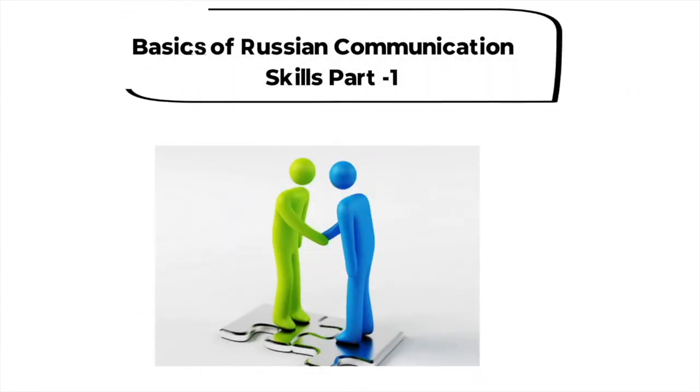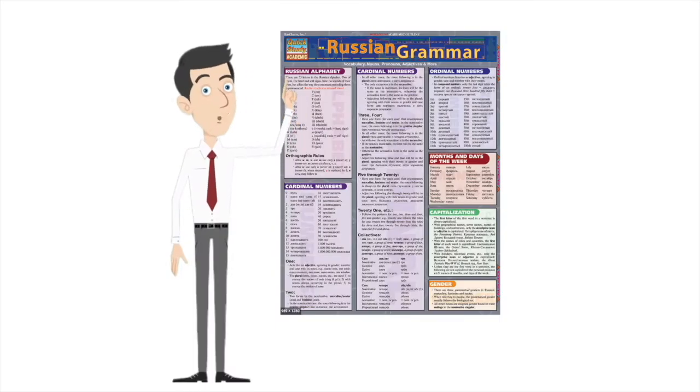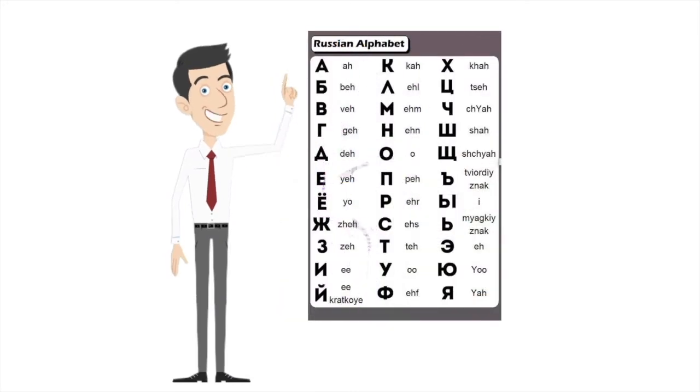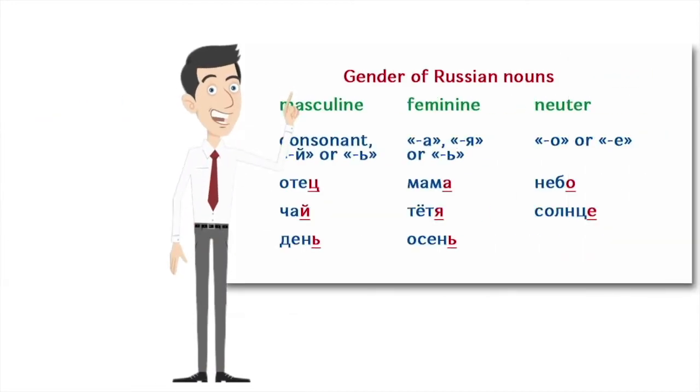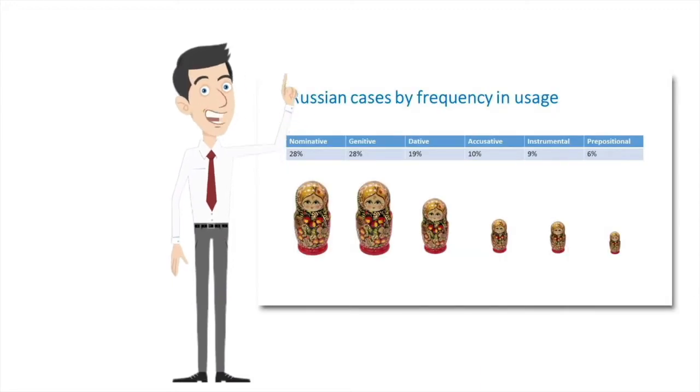As you already know, we have been discussing certain aspects of Russian grammar and phonetics. We have been discussing various concepts relating to the Russian alphabet, the Russian case system, and how to differentiate nouns as per their genders. In the previous module, we discussed the endings of nouns as per the case from nominative to the prepositional.